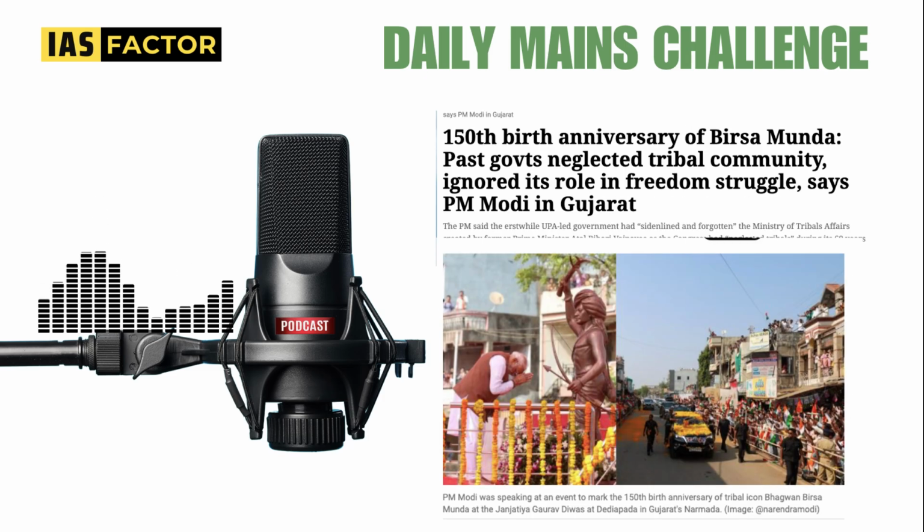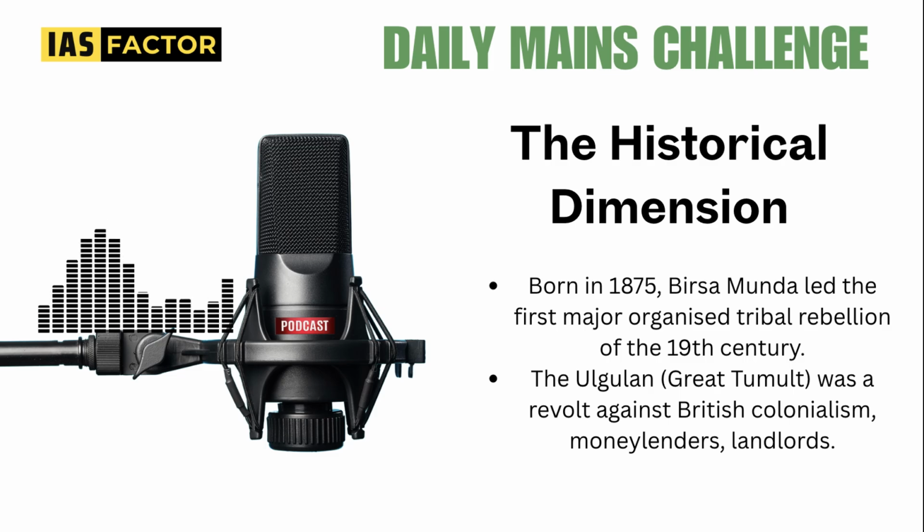First of all, you need to have a clear-cut idea. This is one thing we learn in history when we learn about the peasant uprisings or tribal uprisings in India. In this case, historically from modern India, you need to identify who Birsa Munda was. Obviously, he was fighting for the community against the British invasion, against the loss of tribal rights, against the missionaries. All these aspects you need to find out. That's why you need to get the historical dimension.